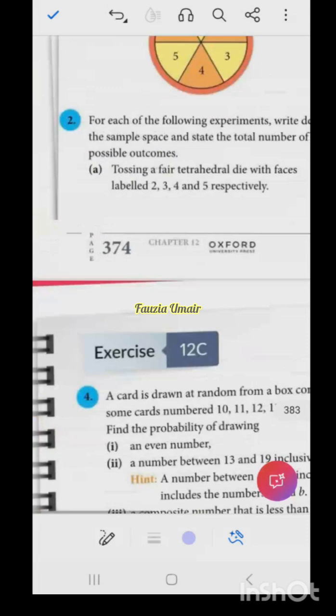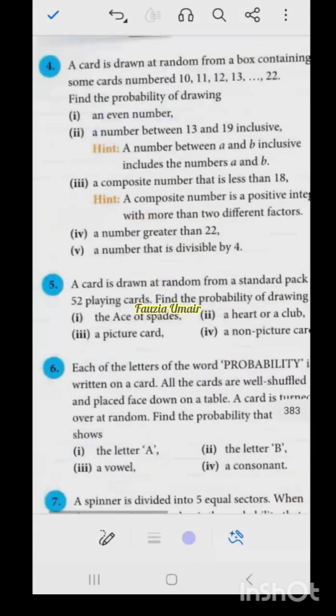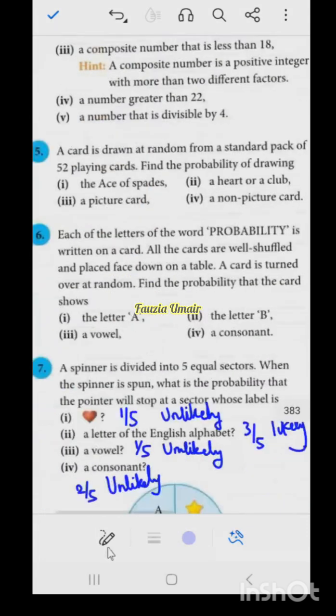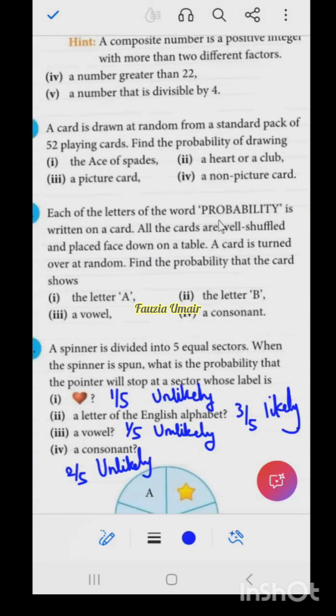So now, let's see question 6, the letters of the word, probability. So what is the probability of getting letter A? How many total letters are there? 1 is there, 1 out of how many? So the total letters are 3, 4, 5, 6, 7, 8, 9, 10, 11. 1 out of 11. So what is this called? Ma'am, unlikely. Very good. So what is the probability of getting a vowel?